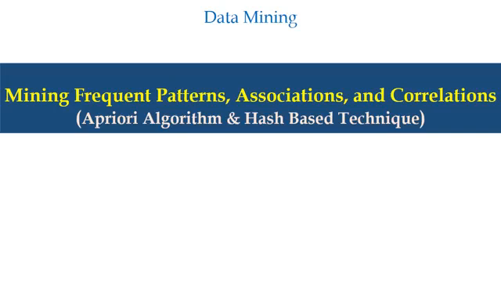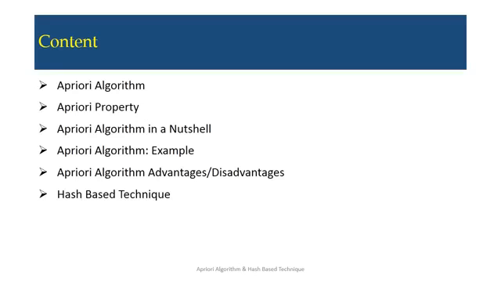Here in this session, we'll discuss the steps to get the frequent item set and how we can generate the association rule from the frequent item set. We have some demerits in the Apriori algorithm, and we'll see how to enhance its performance by using a hash-based technique. The contents are: Apriori algorithm, Apriori property, Apriori algorithm in a nutshell, Apriori algorithm example, Apriori algorithm advantages and disadvantages, and hash-based technique.